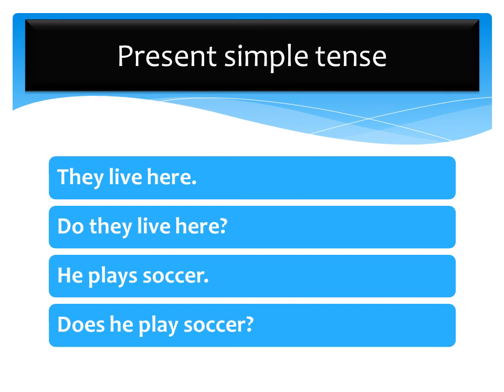All I have to do is add do to the beginning and add a question mark at the end. Do they live here? So, if the subject is I, you, we, or they, simply add do to the beginning of the question.